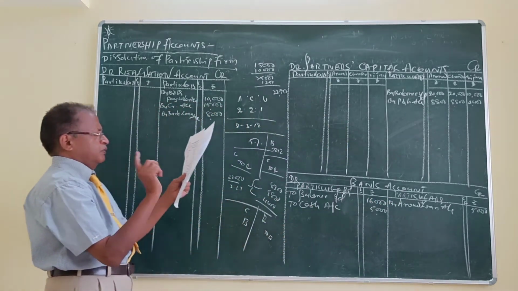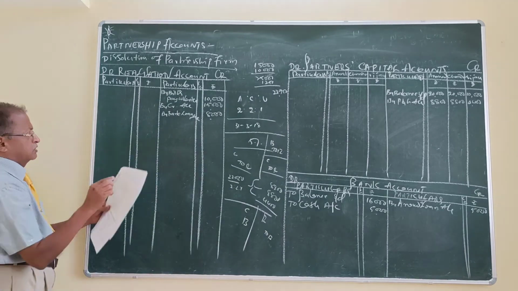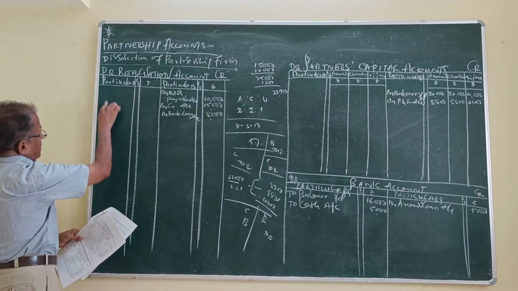Next, debtors, bills receivable, investment, machinery, furniture. They will be recorded in the realization account on the debit side.